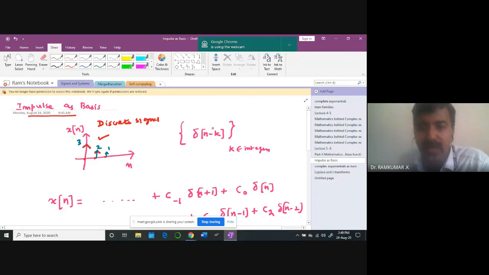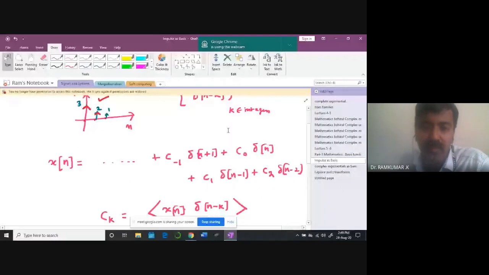Now let us imagine a set of impulse signals. When k is equal to 0, I am going to get a delta n signal, the first signal, which exists only for n equal to 0. When I put k equal to 1, I am going to get a shifted version. K equal to 2, I get this. K equal to 3, like this. These are all the set of impulses. I am going to call these impulses basis vectors.